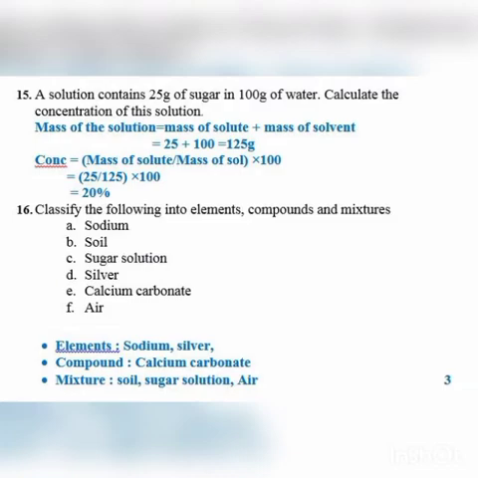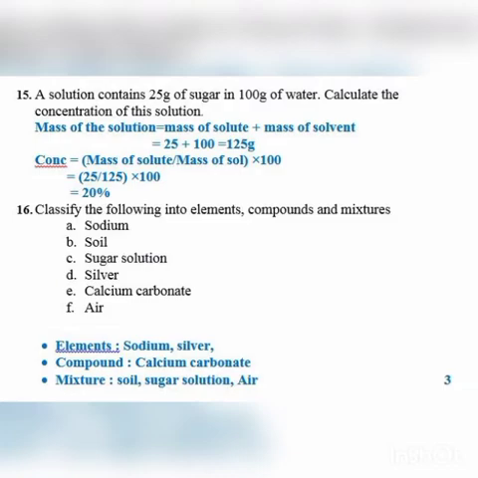So the total mass of the solution is 125 grams, which means that in 125 grams of solution, which contains solute and solvent, the amount of solute, that is sugar, is 25 grams. Again I'll repeat, in 125 grams of solution the amount of solute present is 25 grams.